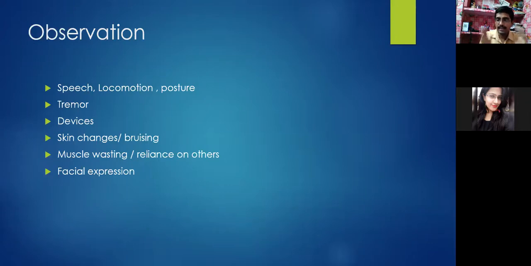Because the neurological examination is a vast thing. If bluntly you are starting from the higher mental function, level of consciousness, sensory, motor, obviously we should know everything. But if you are bluntly following everything in every patient, this is of no sense. You should have a vision. You should have an idea, a logic. Why should I examine this particular part? Why should I examine the cranial nerve? Why should I examine the sensory exam of the particular extremity? So you will come to know from your observation and demographic data. So this is known as screening.